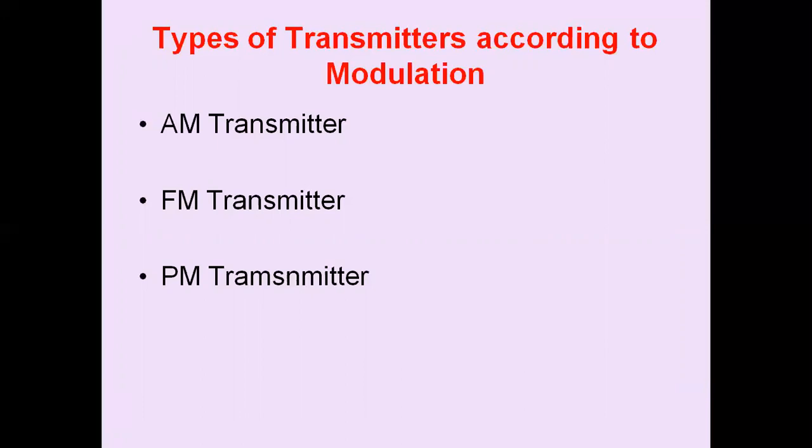In this type of transmitter, amplitude modulation is used. Such transmitters are used for radio broadcast on long, medium, and short waves, radio telephony on short waves, and radio telegraphy on short waves. So the basic form of modulation in an AM transmitter is amplitude modulation.